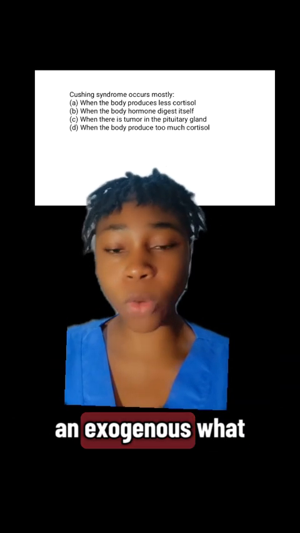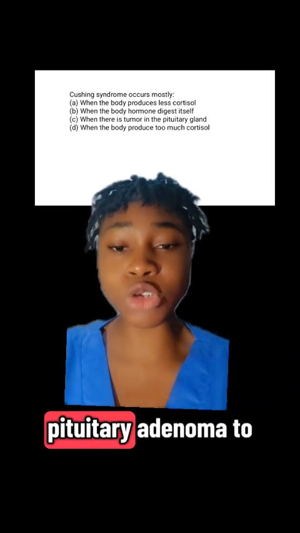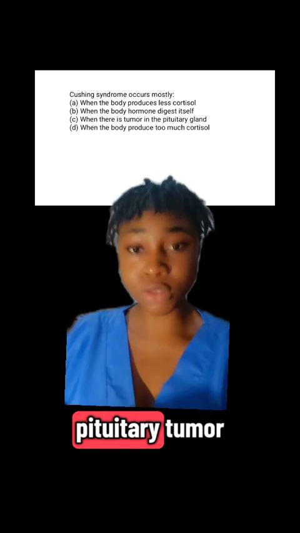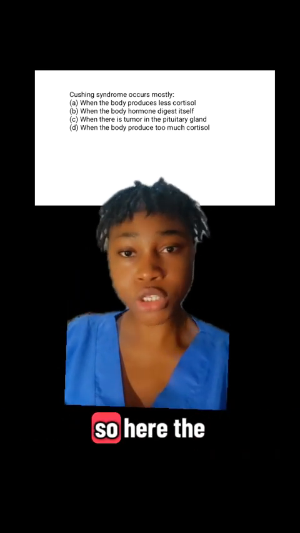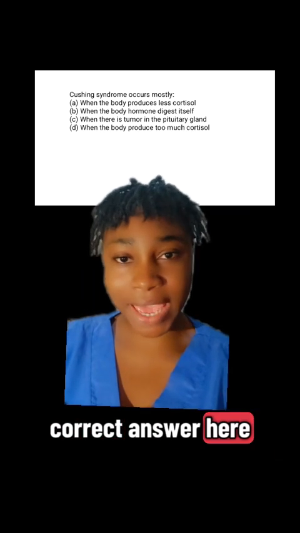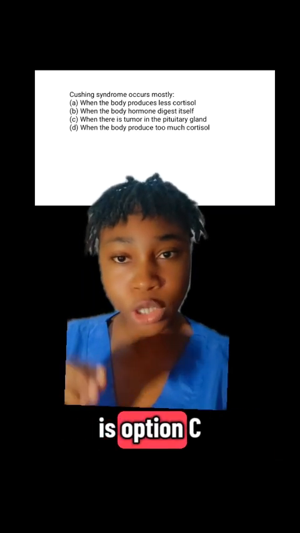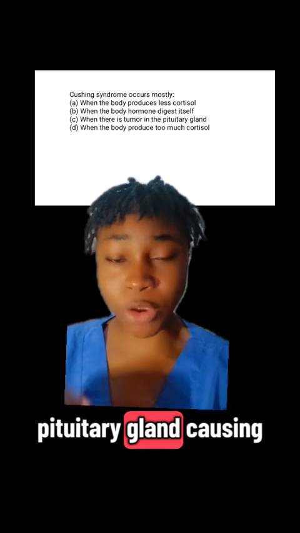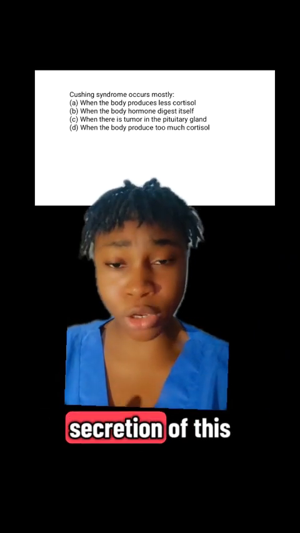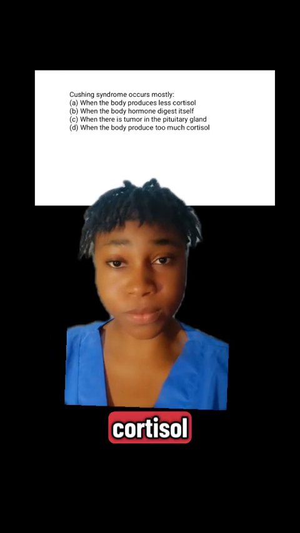And what causes the endogenous type is a pituitary adenoma, a pituitary tumor, causing excessive secretion of this cortisol. So here the correct answer is option C, which is when there is a tumor in the pituitary gland causing this secretion of cortisol.